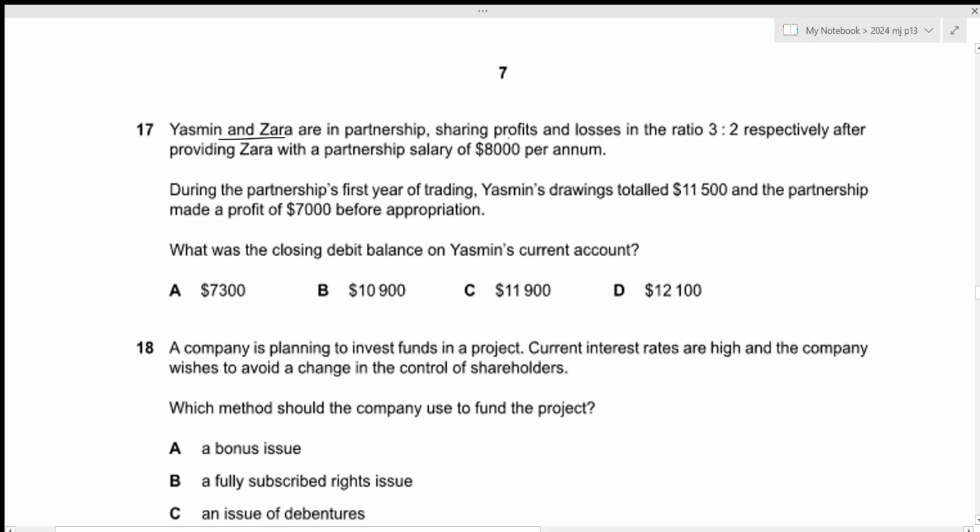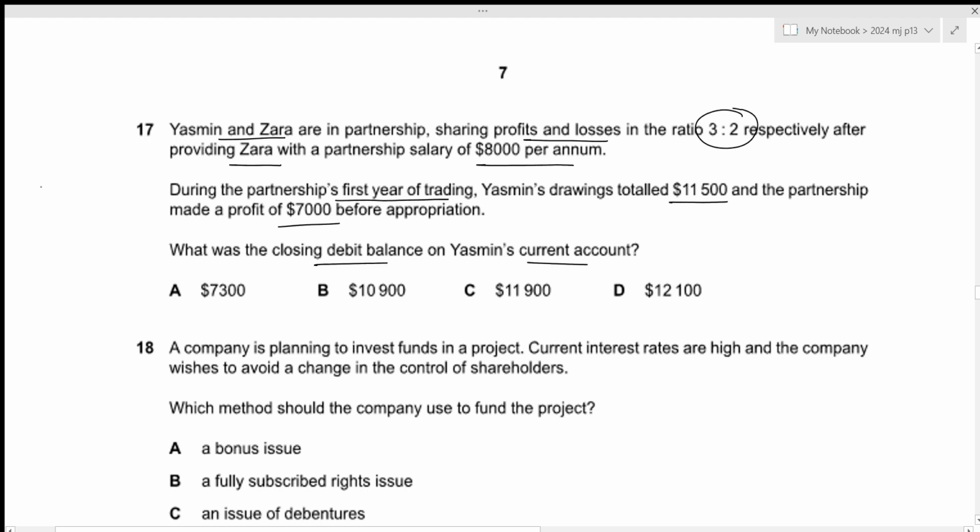Yasmin and Zara are in partnership, sharing profits and losses in the ratio 3:2, respectively, after providing Zara with a partnership salary of 8,000 per annum. During the partnership's first year of trading, Yasmin's drawings total 11,500 and the partnership made a profit of 7,000 before appropriation. What was the closing debit balance on Yasmin's current account?